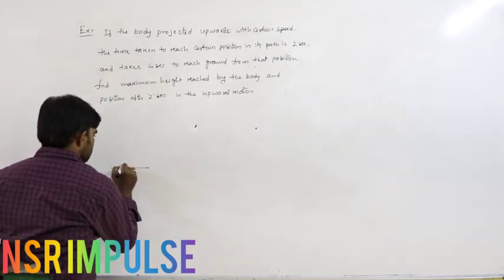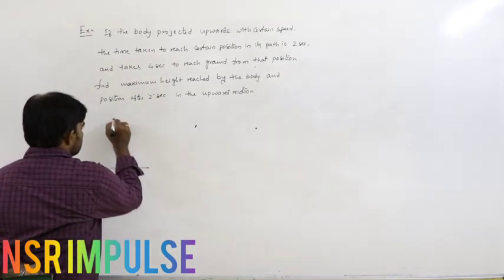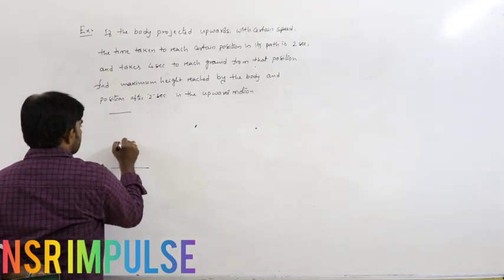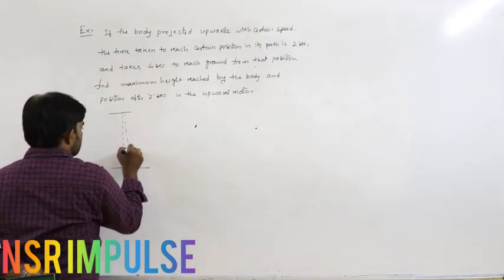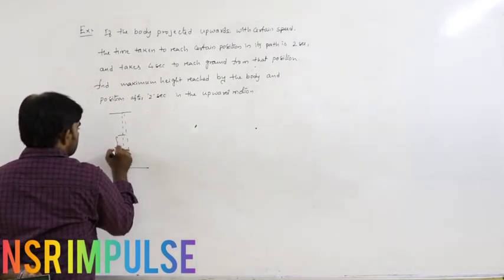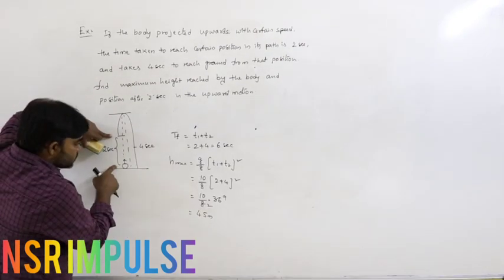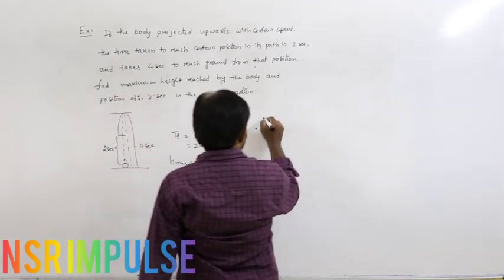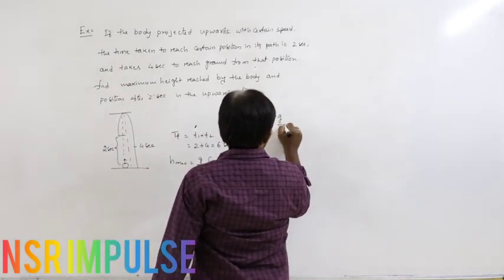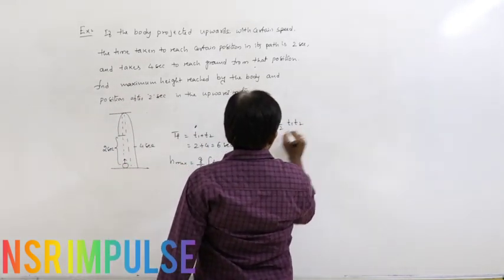So given the question, let us draw the diagram. The body reaches the maximum height and then reaches the ground. Let us say the time taken to this position is 2 seconds. The position after 2 seconds in the upward motion, that means the position of the point P above the ground, is y equals g by 2 into t1 t2.